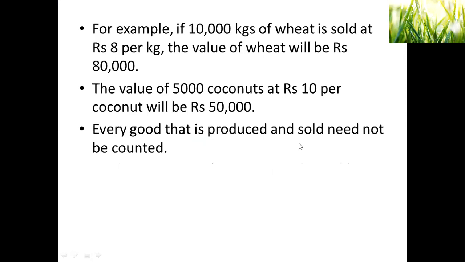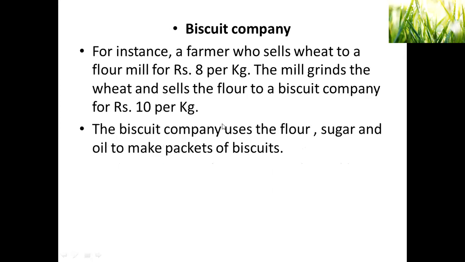Every good that is produced and sold need not be counted. Take an example of a biscuit company. Here, a farmer sells wheat to a flour mill at rupees 8 per kg. The mill grinds the wheat and sells the flour to the biscuit company for rupees 10 per kg. So here, the first input to the biscuit company will be wheat flour, that is 10 per kg. So here wheat is not coming, wheat flour is coming.